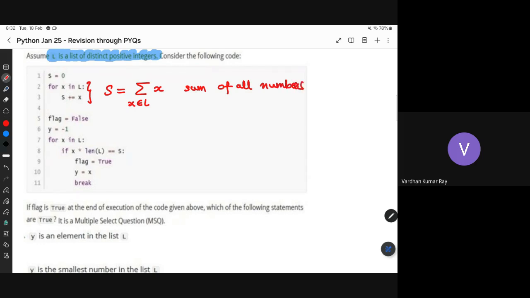Then I have an indicator variable flag set as false and bias minus 1. Again, I iterate. So what exactly is L, sir? Means the starting number? L is a list of distinct positive integers, given in the question. It's given in the question. Can you see? Listen.